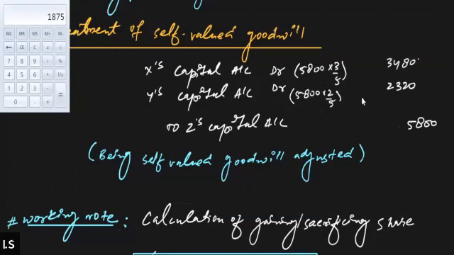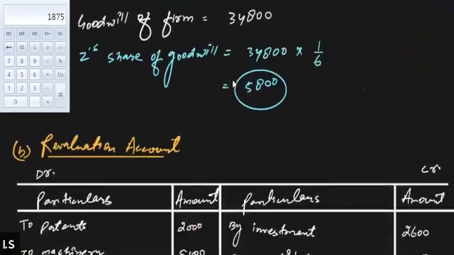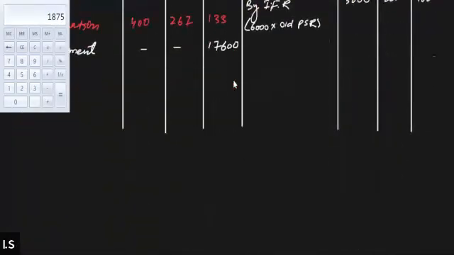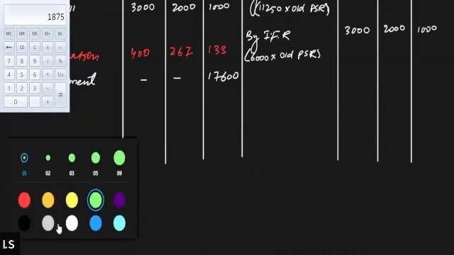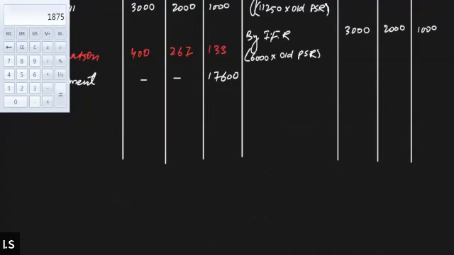3480 and 2320. So we'll go here, partner's capital account, and debit the account of X and Y by 3480 and 2320. And by what name will we write it? We will write it by the name of Z, to Z's capital.